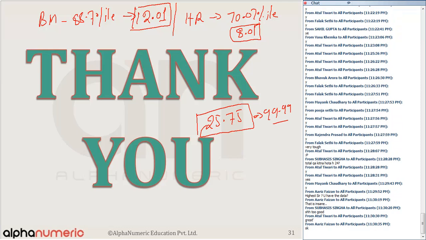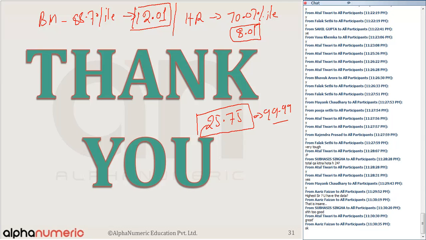ठीक है, because there is no sectional time limit. हो सकता है उसने इंग्लिश में एक भी क्वेश्चन ही नहीं किया, पूरा का पूरा टाइम 2 घंटे तक क्वांट ही कर रहा हो, then that is very much achievable. But in 1 hour I don't think 25.75 is achievable if you are spending only 1 hour, because the last set, the last DI का set था, that is difficult.